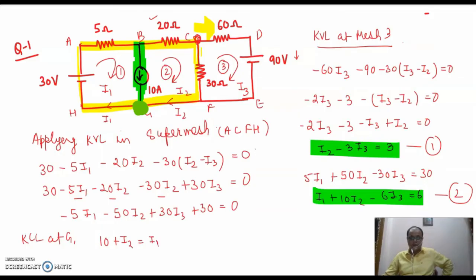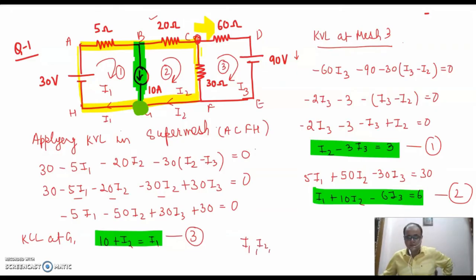So from here I get my third equation. This is my third equation. Now students, you can clearly see we have got 3 equations and 3 unknowns. You can solve all the 3 equations and identify the value of I1, I2 and I3. Fine. You can use your calculators for solving the equations. There is no need to solve the equations simultaneously.